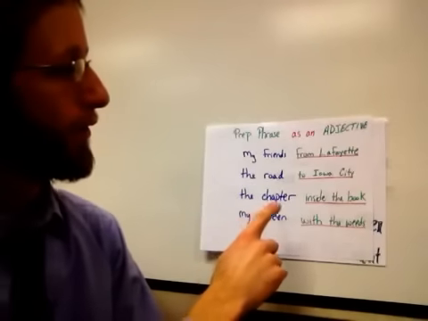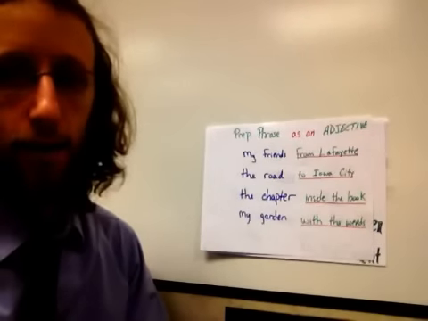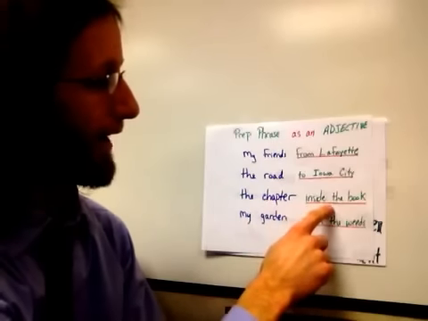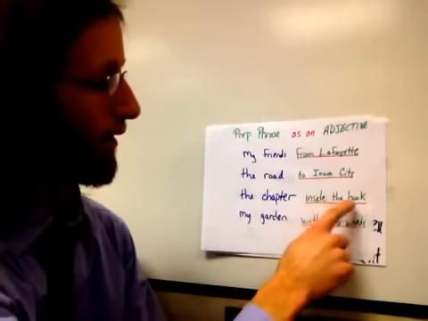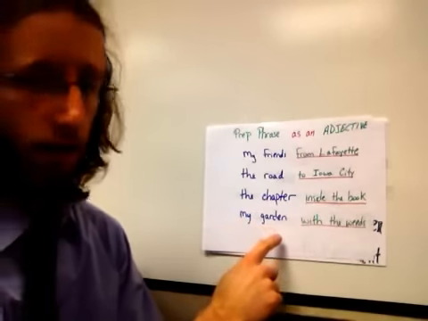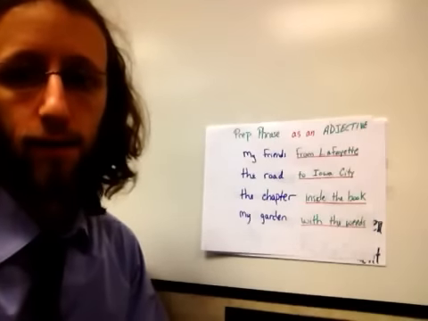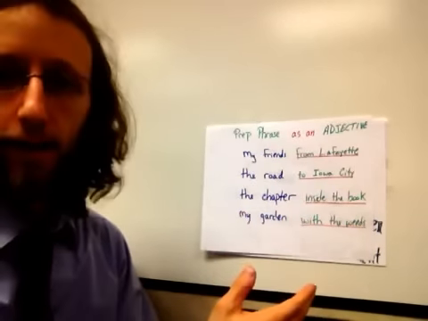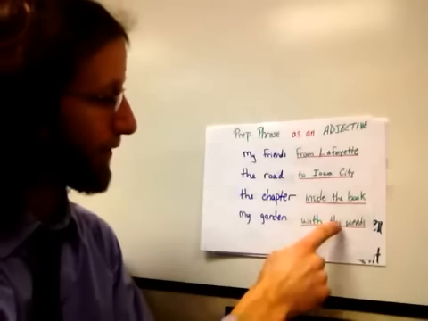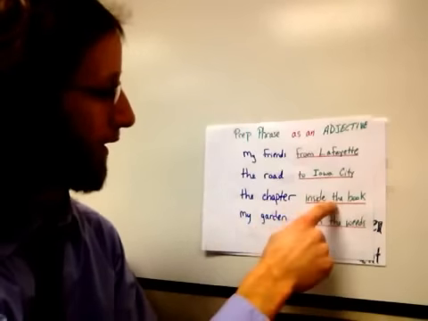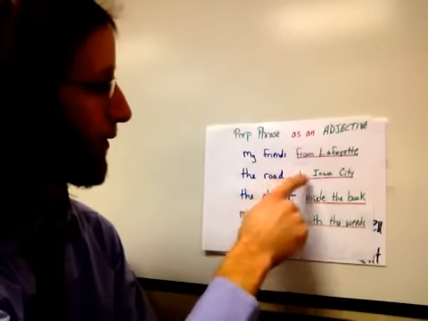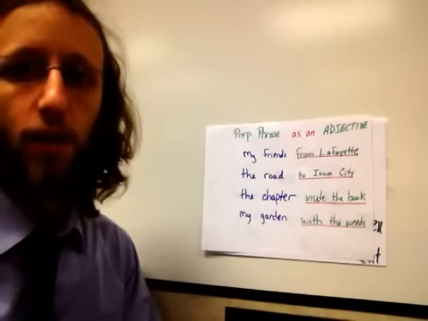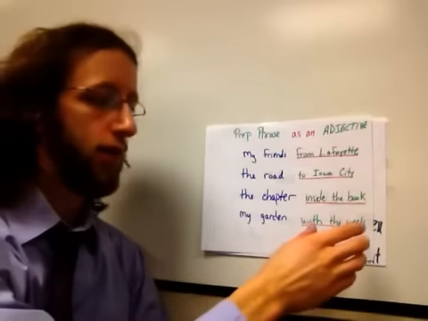The road to Iowa City. So this is our prepositional phrase. The chapter inside the book, preposition, object. And my garden with many weeds. Okay? So what phrases do is they qualify, they modify, like we said before. These are all describing which garden, which chapter, the road, where's it going, my friends, which ones, from Lafayette. So those are adjective prepositional phrases.